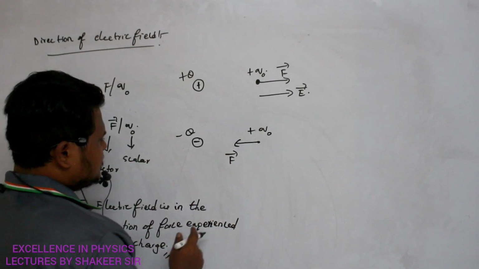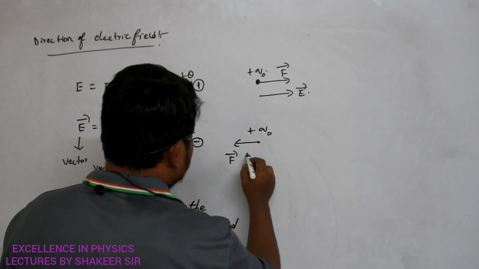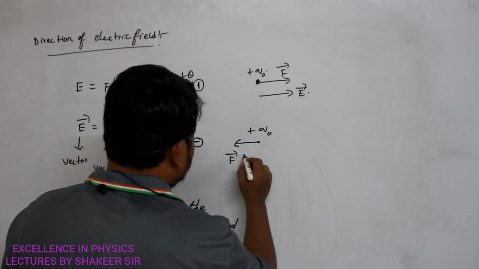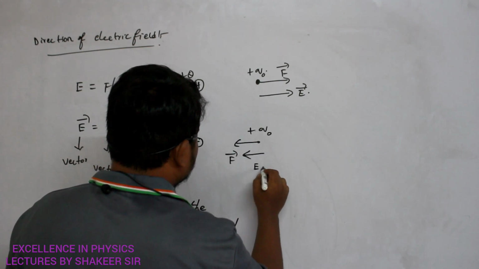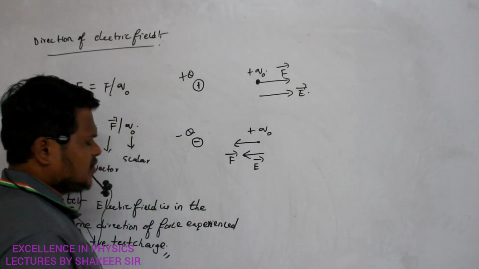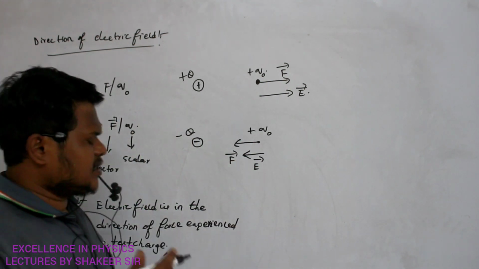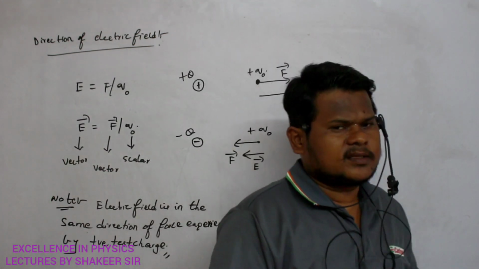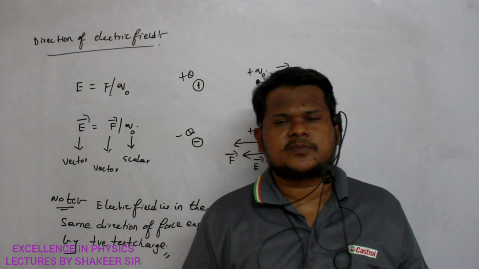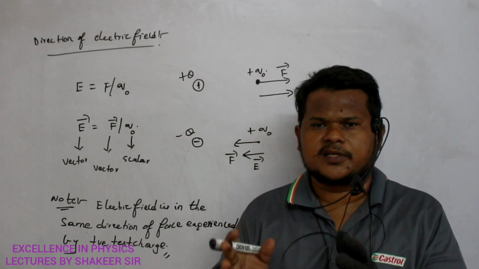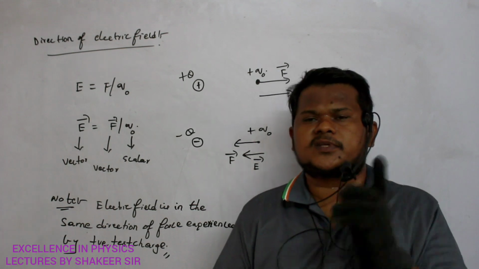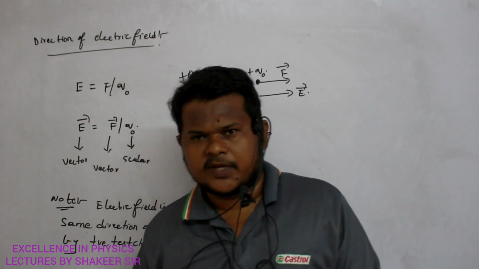The same direction will be the direction of electric field also. So the direction of electric field is in the direction of force experienced per unit test charge. And which test charge? Positive test charge. Okay? Come on, make a note up to here.